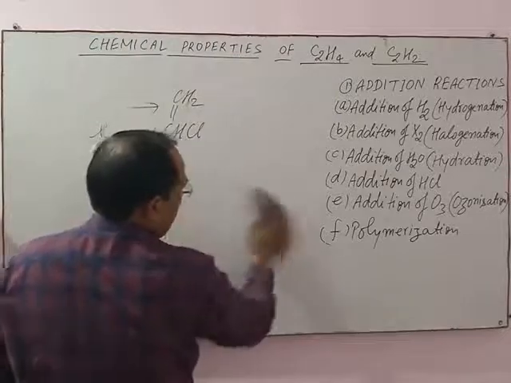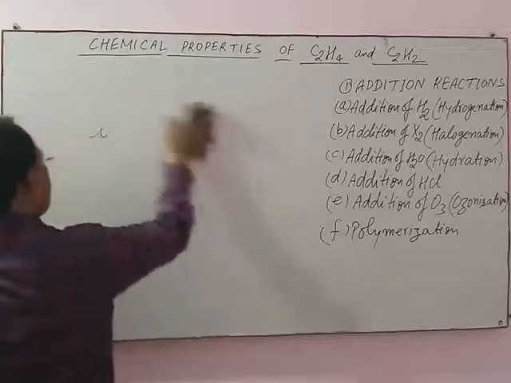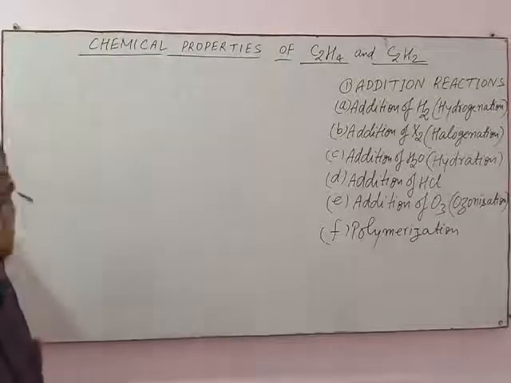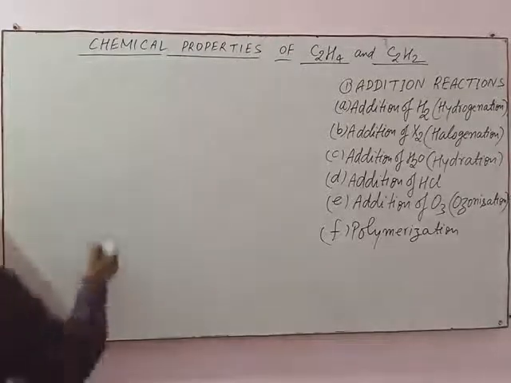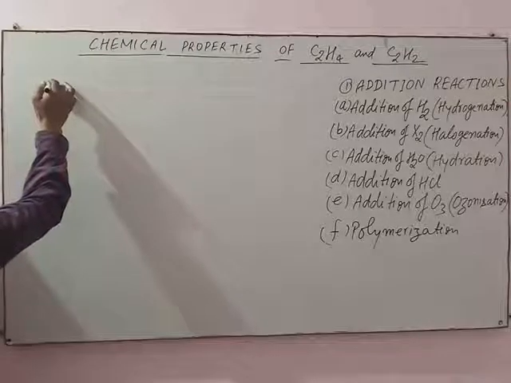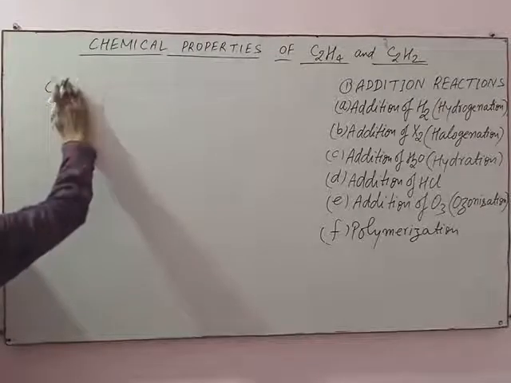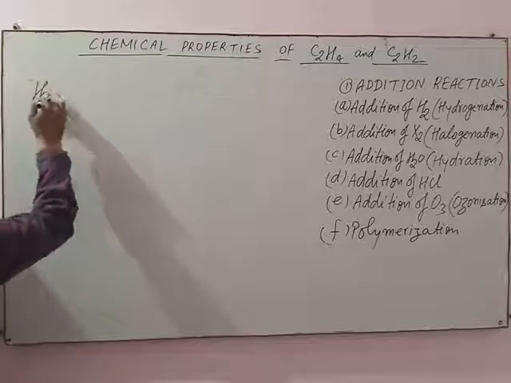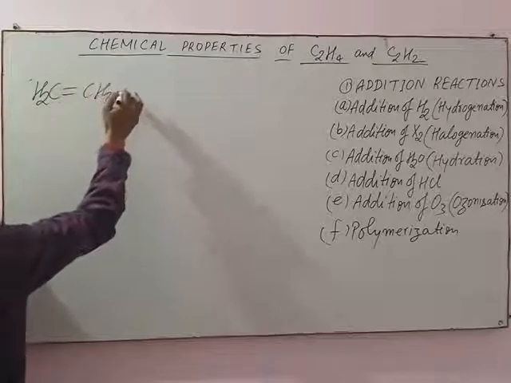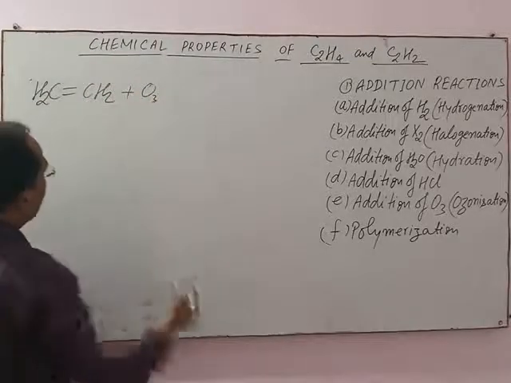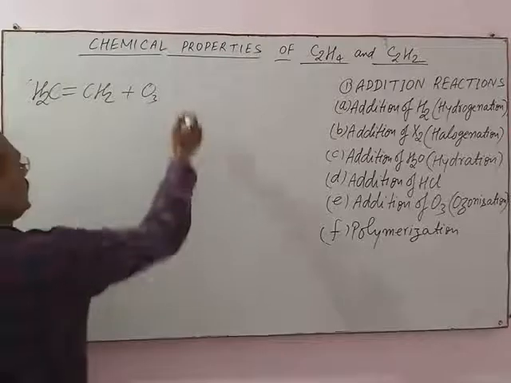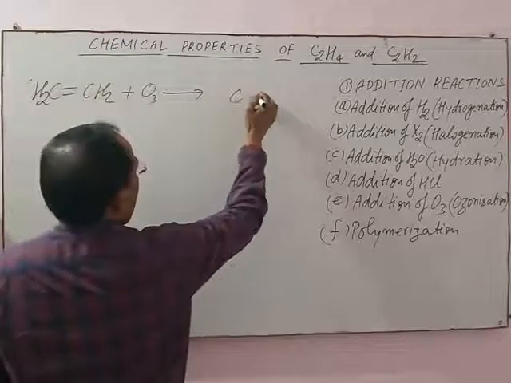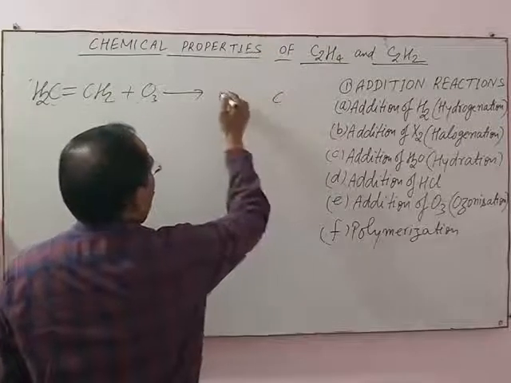Now the next addition is the addition of ozone. Addition of ozone is known as ozonization. When ethene, CH2=CH2, is added with ozone gas, an unstable compound, ozonide, is obtained.